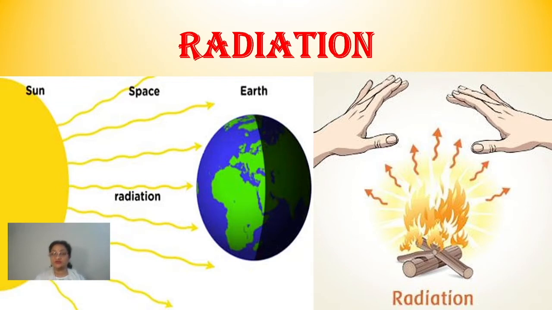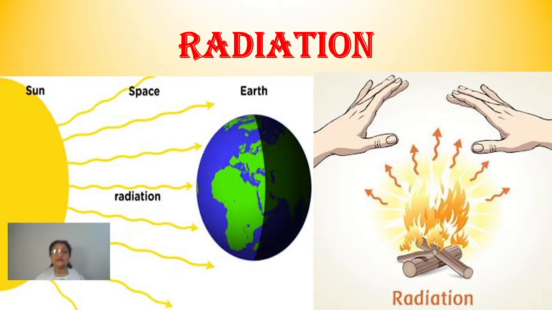So there is no medium in between. Understood? There is no solid, or we are not going to touch that. Clear? So what is happening there? It is the transmission of heat by the rays, or the heat waves, you can say. That is called radiation. This is the third method of transmission of heat.